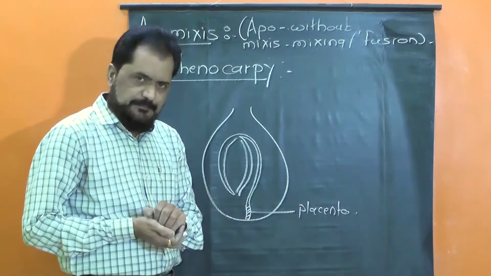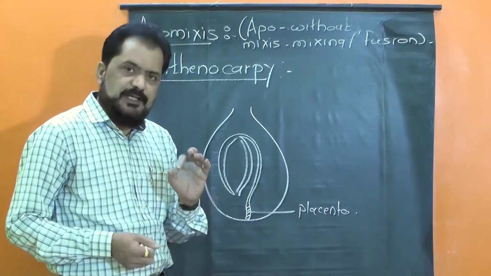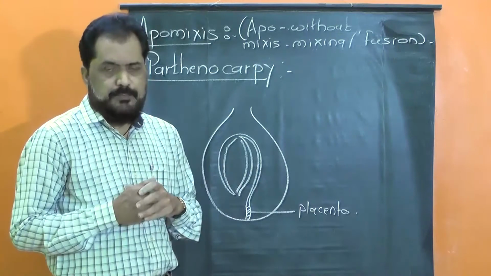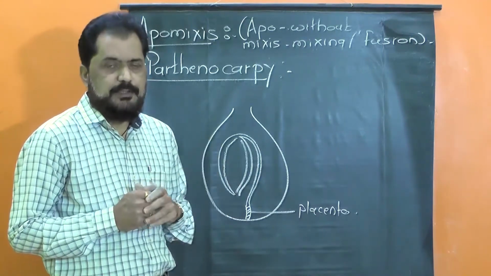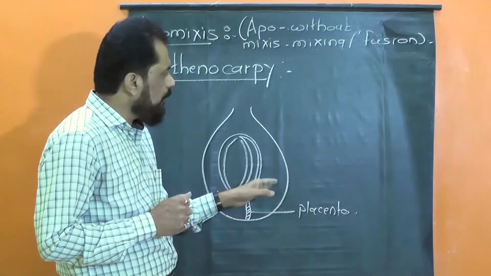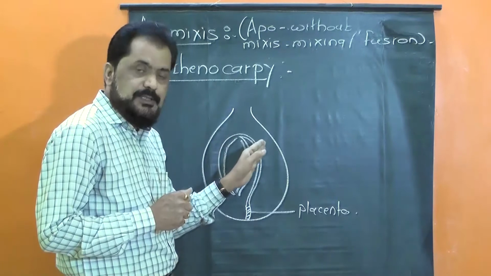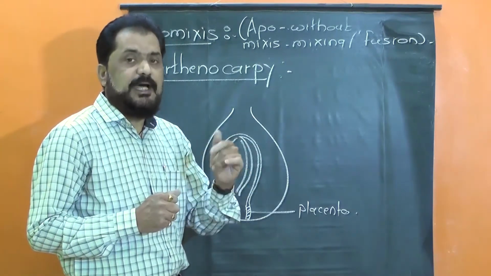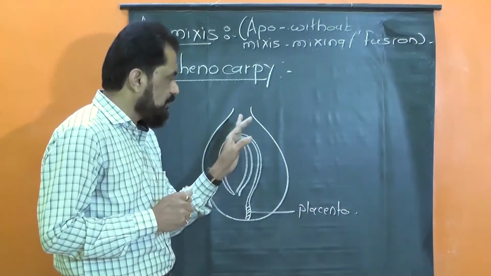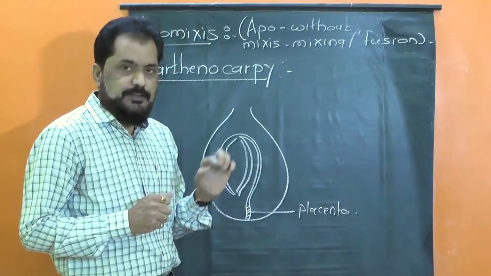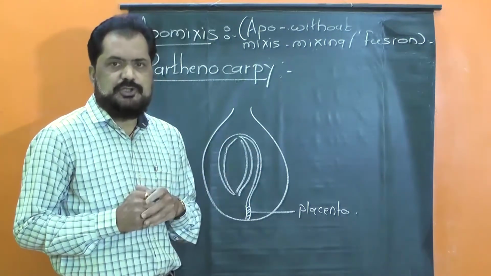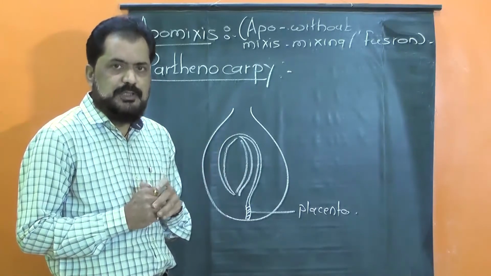So it is believed that the placental tissue releases the plant growth hormone auxin, and that auxin stimulates the growth of the ovary wall, and thus the ovary wall is directly converted into fruit wall without formation of seed. Here, during the process of Parthenocarpy, there is no fertilization and no seed formation.